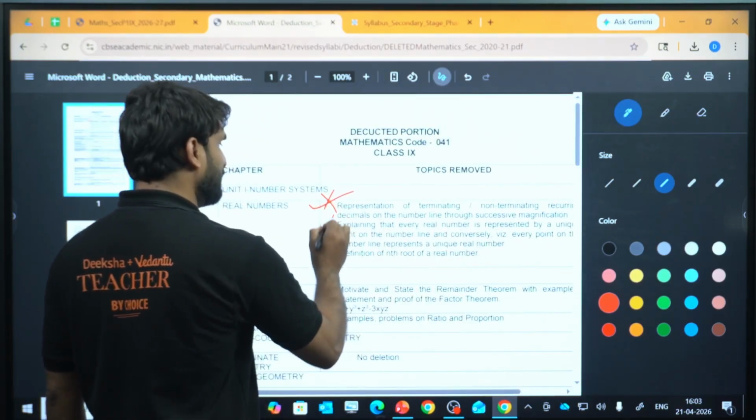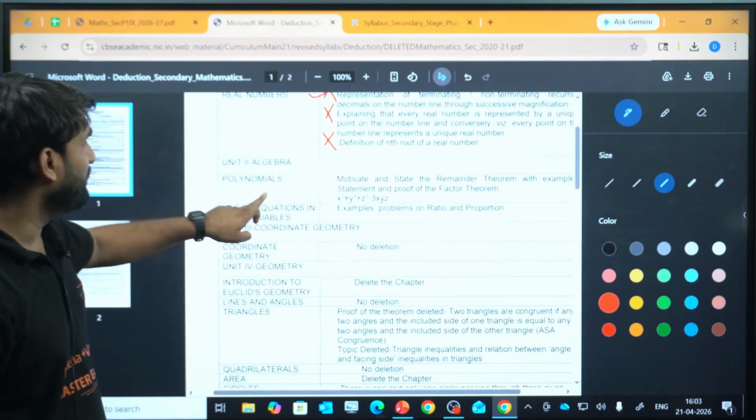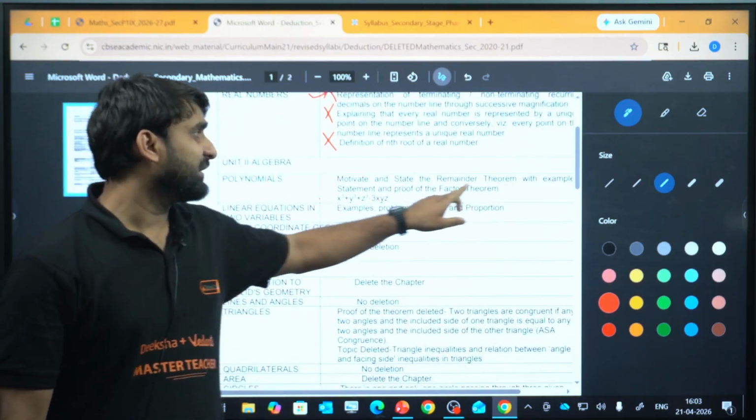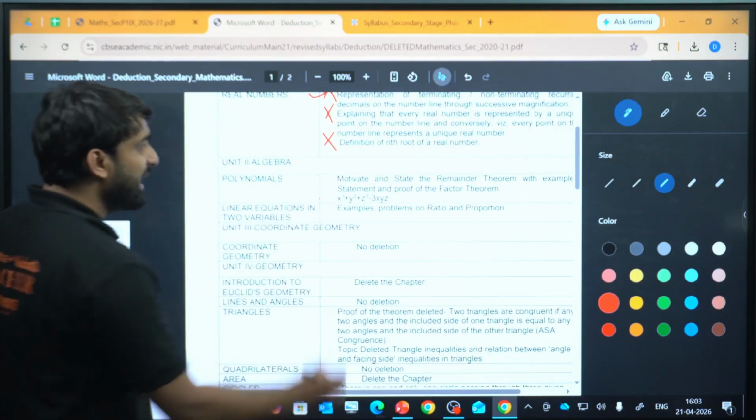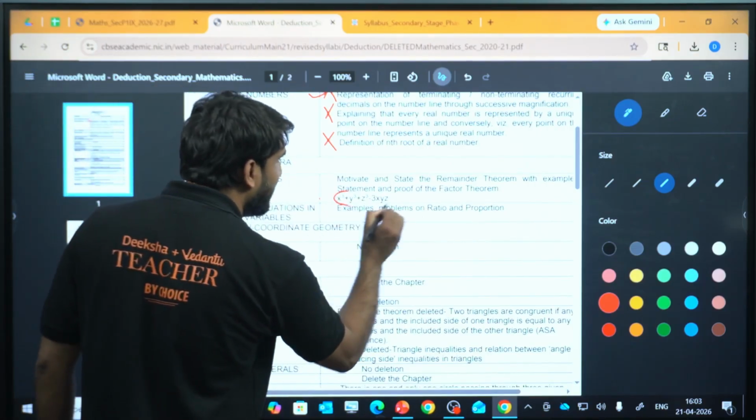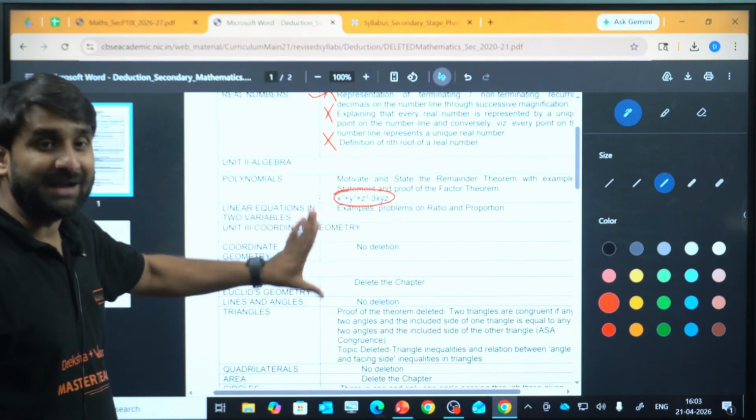So it has been removed. These things are removed. In algebra, if you come to polynomials, the motivation and statement of the remainder theorem with example, and the statement and proof of the factor theorem, this is removed. And the x cube plus y cube plus z cube formula and the identity is also removed.